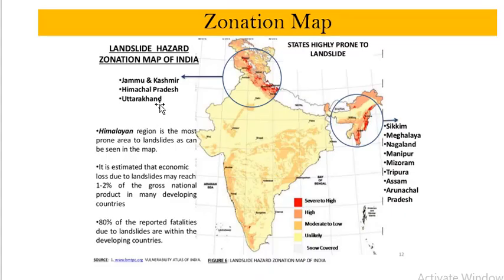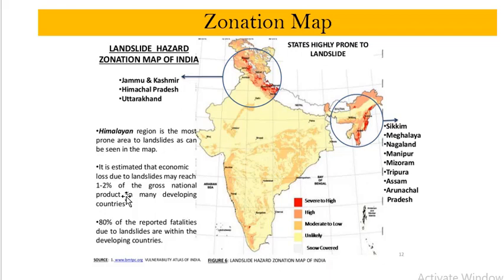Here it is better explained that the Jammu and Kashmir, Himachal Pradesh and Uttarakhand regions are prone to landslides and have the greater hazards of landslides, as well as the northeastern states of Sikkim, Meghalaya, Nagaland. Severe to high landslides occur in the northeastern region as well. This Himalayan region is the most prone area to landslides, and it is estimated that the economic losses due to landslides may reach up to 1.2% of the gross national product